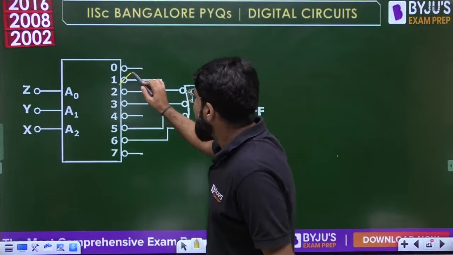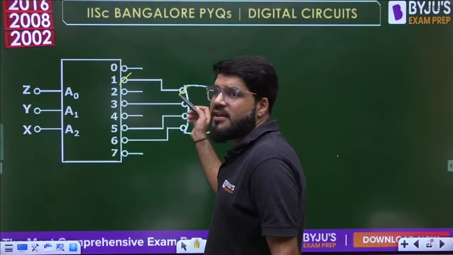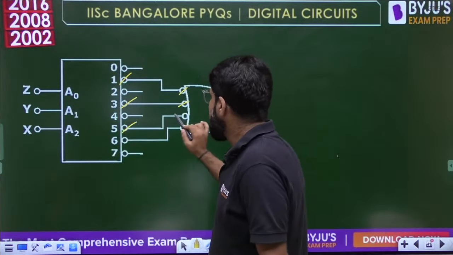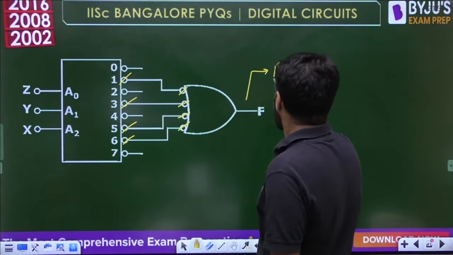But what you can do is you can actually cancel these inverters to make your problem simple. Because inverters in series don't do anything. They cancel each other, so these two can also be cancelled. In dono ko cancel kiya, in dono ko cancel kiya. And now what could be my final answer is,